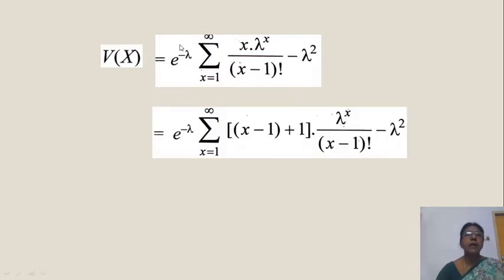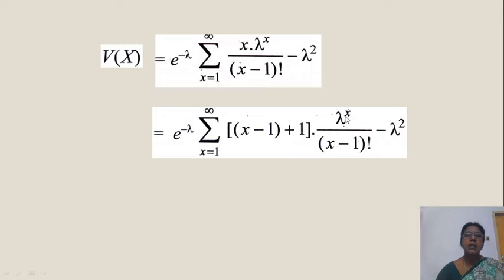Okay, now this is e power minus lambda sigma. This x can be written as x minus 1 plus 1. For our convenience we take it as x minus 1 plus 1, lambda power x by x minus 1 factorial, minus lambda square. I'll consider this as two terms.